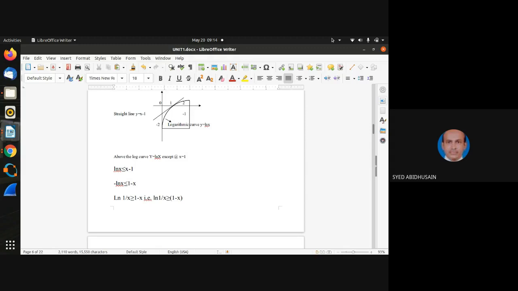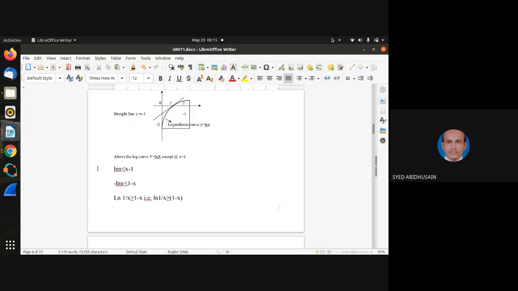Am I right or not? You understand this, then only I'll go further. Yes, sir. See it here. This curve, if you put the value of x in this equation and start plotting, you will get this curve. And for the same values of x, you plot this straight line equation, that is y is equal to x minus 1. You are going to get this straight line, right?